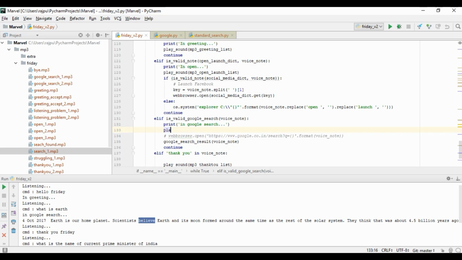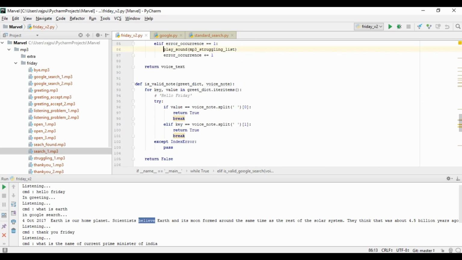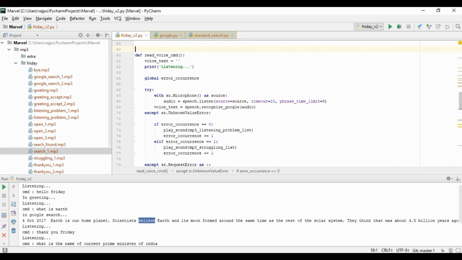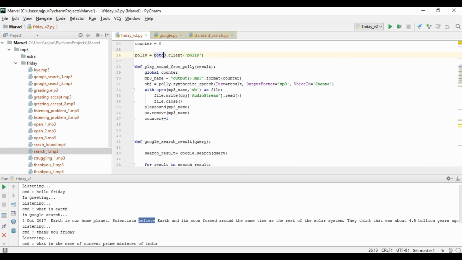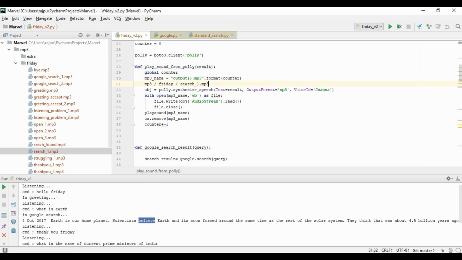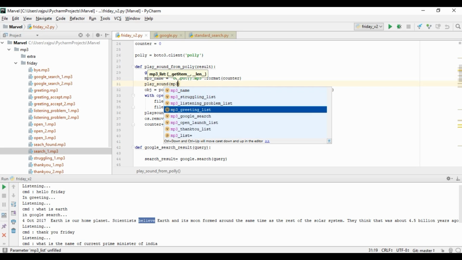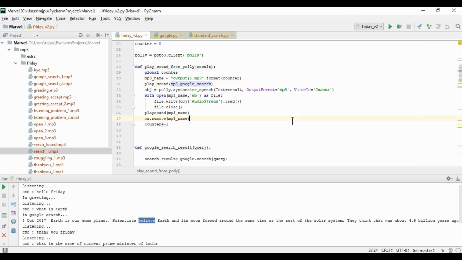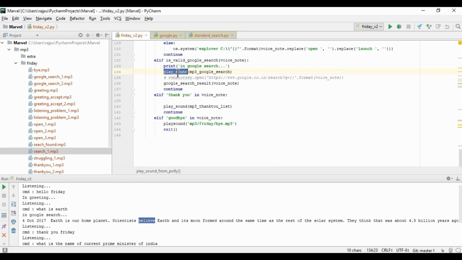So what we will do, copy this and paste it in the function where it is here, play sound, and for the mp3 we will have this Google search, and here we will just use the play sound module and pass this search. Now let's run this again and see.